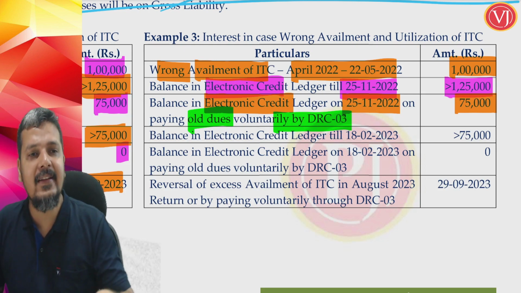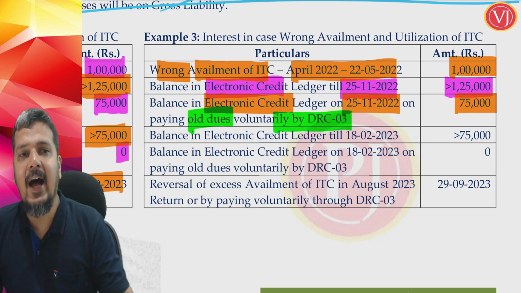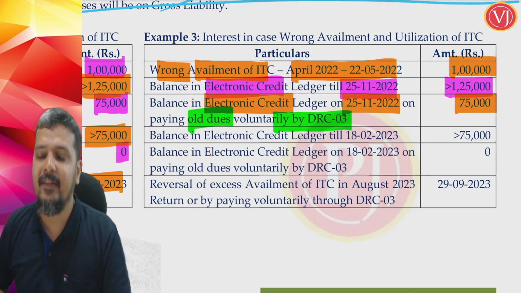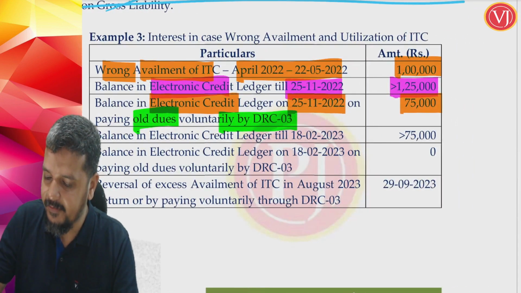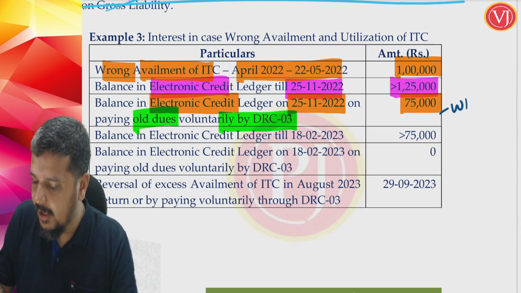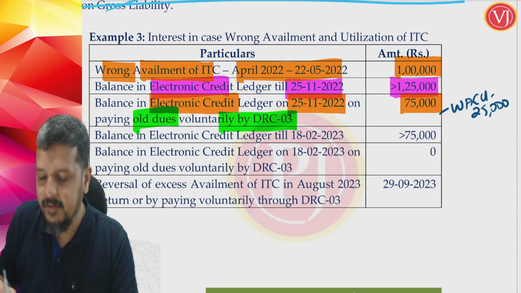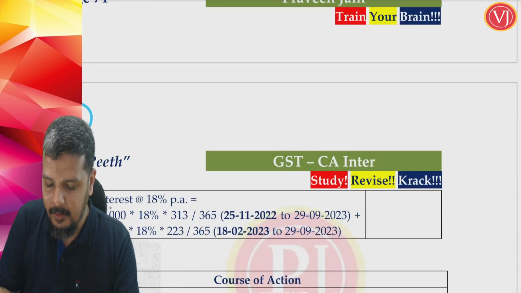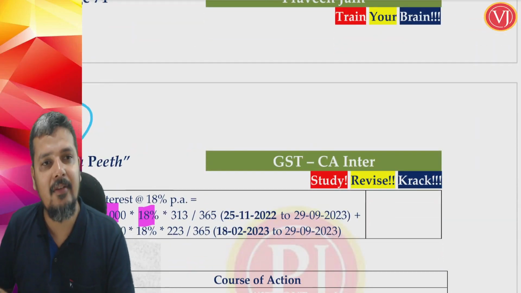Am I reversing this 1 lakh? No. I am paying some other dues because of which my credit balance comes down. Now here for the first time there is wrong availment and utilization of ITC, which is 25,000. So now interest will be on 25,000, 18%.